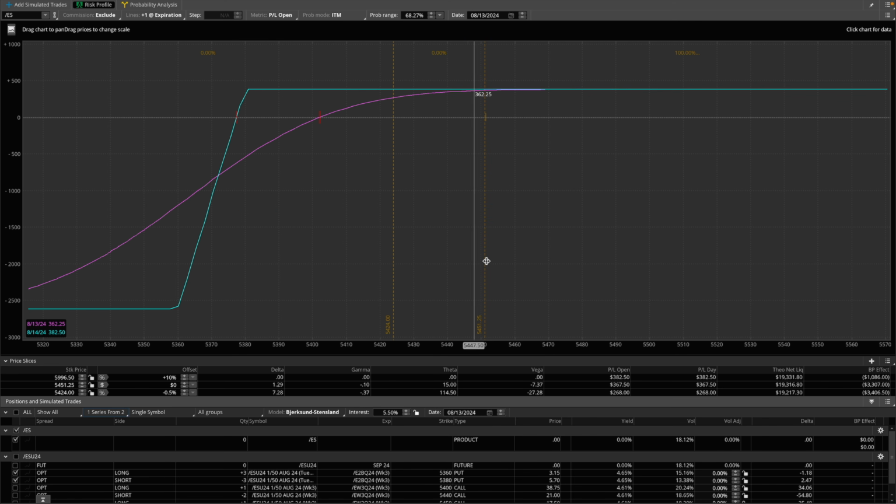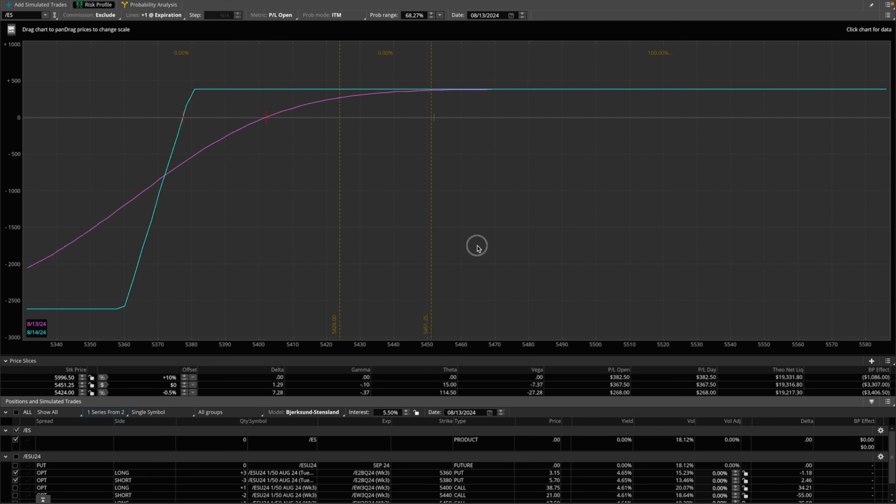The maximum profit on a trade like this is $382, so it's currently up $367. So it's pretty much hit its maximum profit. If we just take a look, this is the current spot price right now. So there's not really much left to gain. So I will be closing this trade out as soon as I'm done recording this.